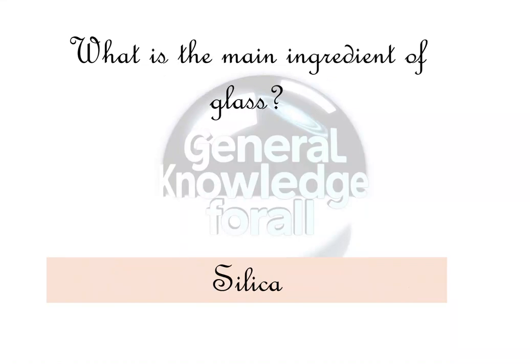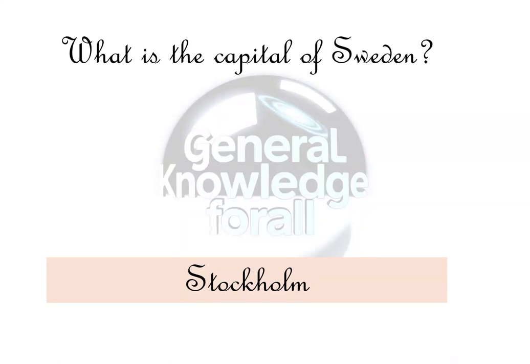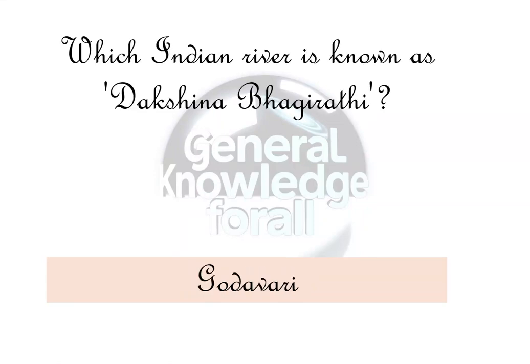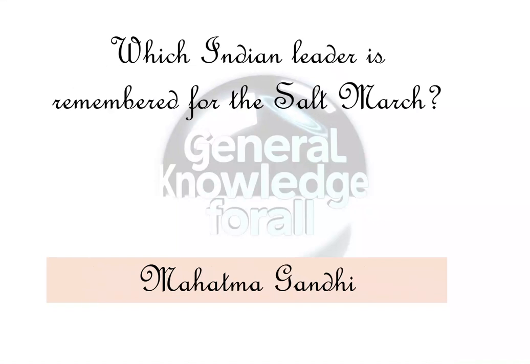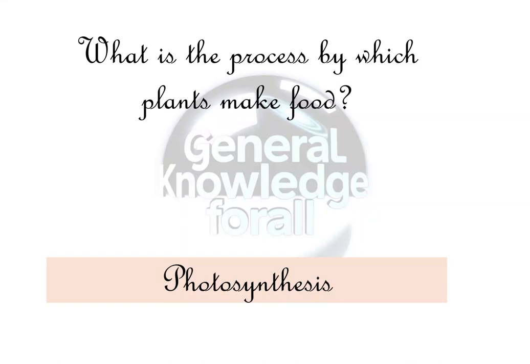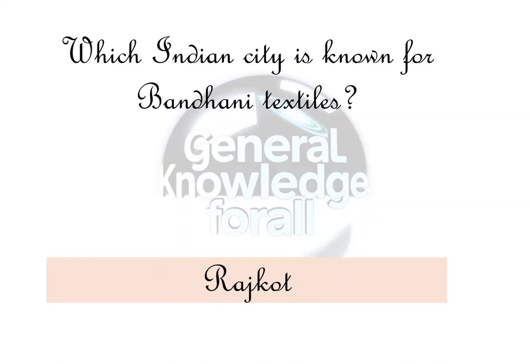What is the main ingredient of glass? Silica. What is the capital of Sweden? Stockholm. Which Indian river is known as Dakshina Bhagirathi? Godavari. Who was the first woman judge of the Supreme Court of India? Justice M. Fatima Bibi. Which Indian leader is remembered for the Salt March? Mahatma Gandhi. What is the process by which plants make food? Photosynthesis.